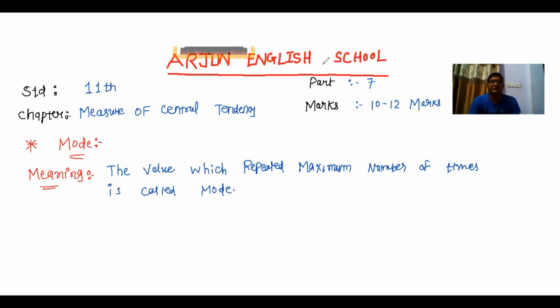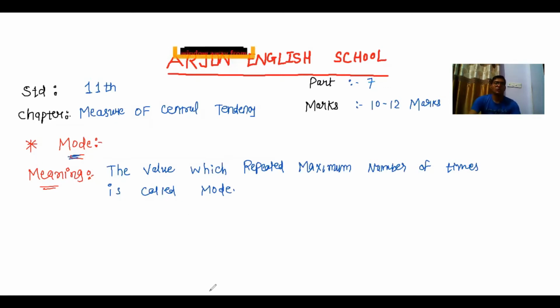Standard 11th, Statistics subject, Chapter number 3, Measures of Central Tendency, and it is our 7th class. This chapter can be asked for 10 to 12 marks. In earlier 6 sessions, we have already completed various topics regarding mean, median, quartiles, deciles, and percentiles. So now we are going with a new topic that is called mode.